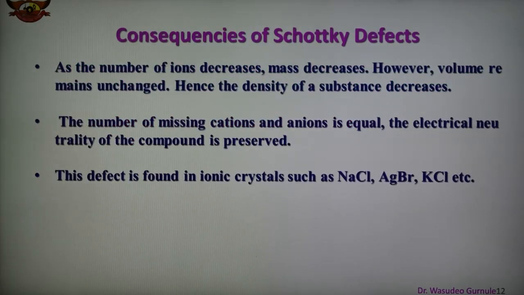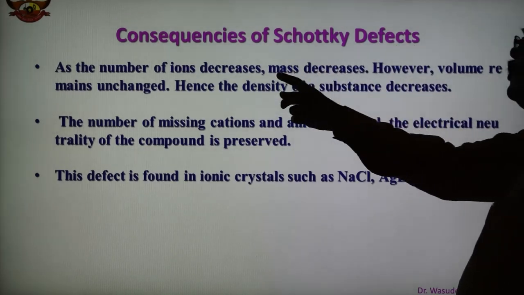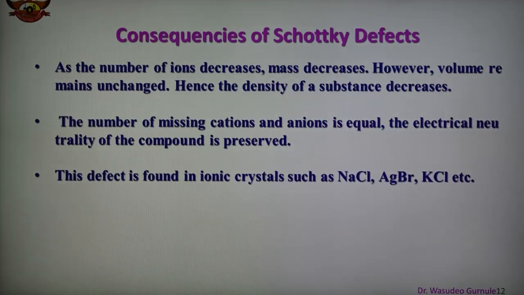Second, there are also some consequences of Schottky defects. The number of ions decreases. As the number of ions decreases, mass also decreases. However, volume remains unchanged. Therefore, the density of the substance decreases.